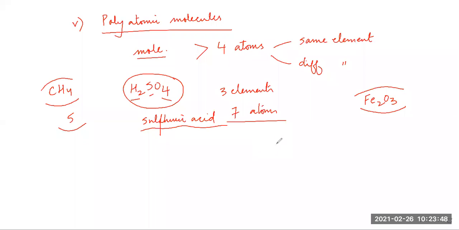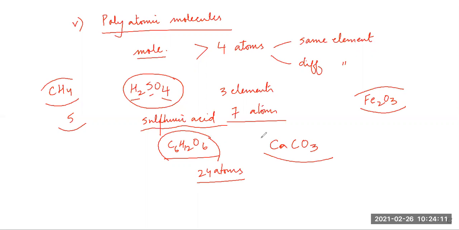Okay. What about glucose? Very good, Manrose. Glucose is C6H12O6. So how many atoms are there in one molecule of glucose? There are 24 atoms. This is also a good example of polyatomic molecules. What about calcium carbonate? CaCO3, right? Our marble, sanmarmar pathar. So CaCO3, calcium carbonate. 3 elements, and altogether how many atoms? 3 plus 1, 4 plus 1, 5 atoms are there.